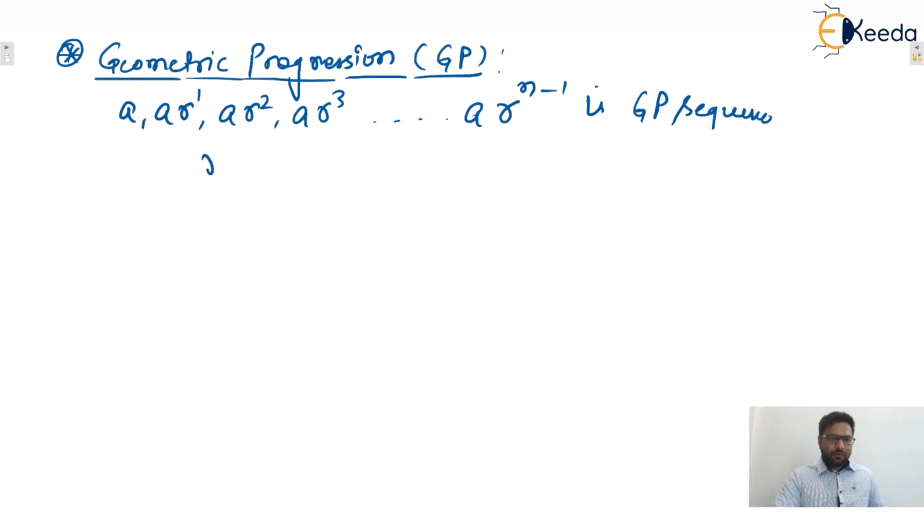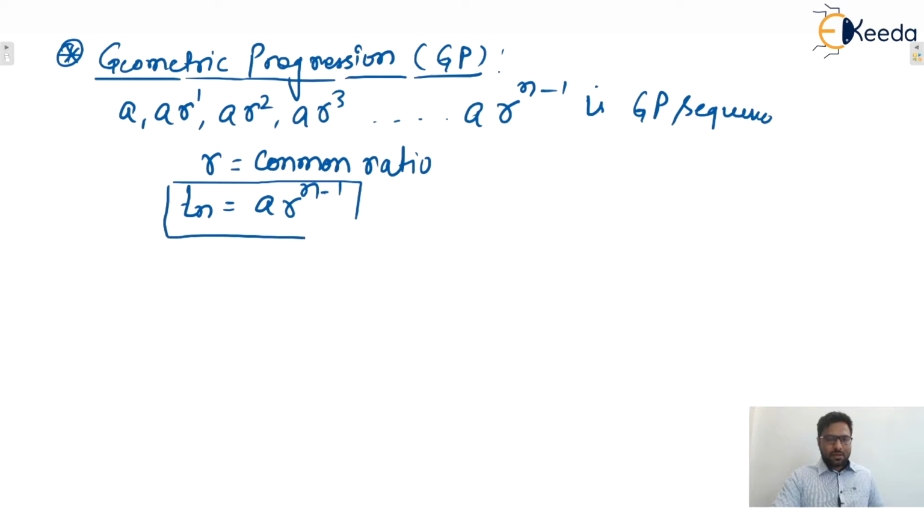Yes or no? Where R is the common ratio. And what is the nth term of a GP series? That is A into R raised to power n minus 1. I hope this one is clear to everyone.